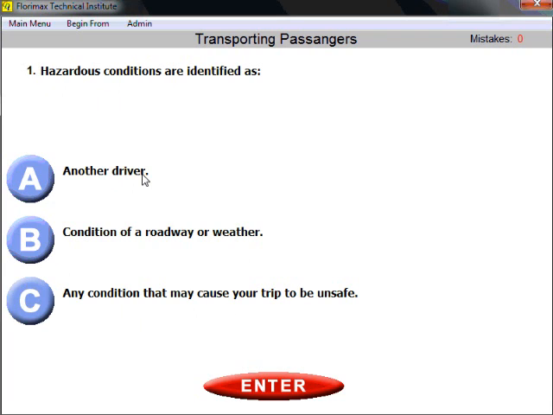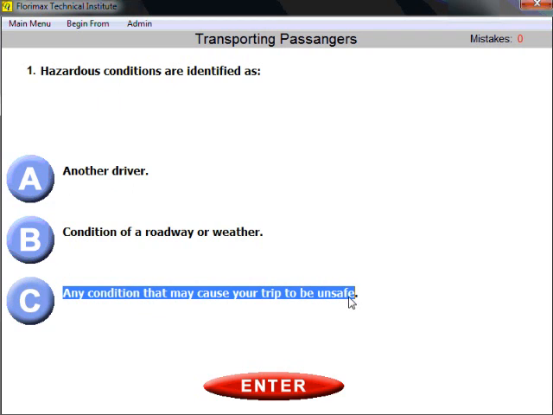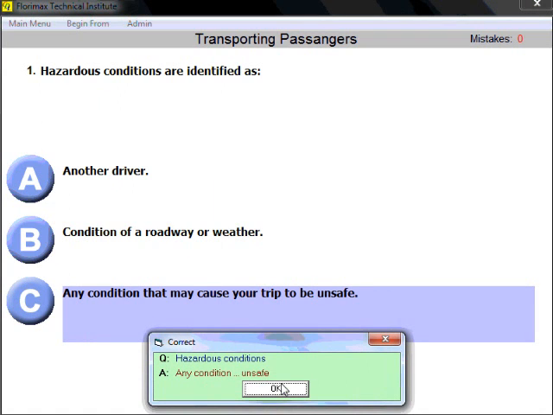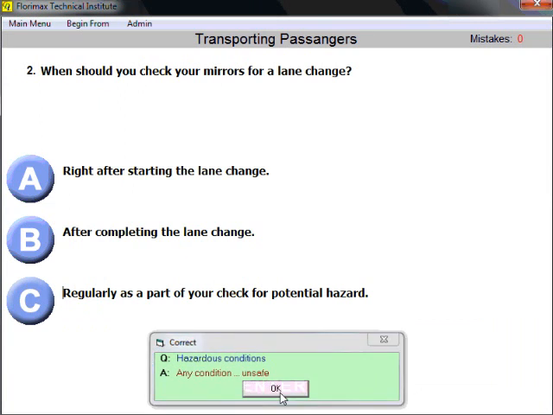Question number 1. Hazardous conditions are identified as any condition that may cause your trip to be unsafe. The clue for us, guys, is unsafe. Usually we are looking for the word safe, safety. Well, this is the opposite. You should look for something which is unsafe, and that's what hazardous conditions would be. Any conditions that are considered to be unsafe, making your trip unsafe. Okay, good.